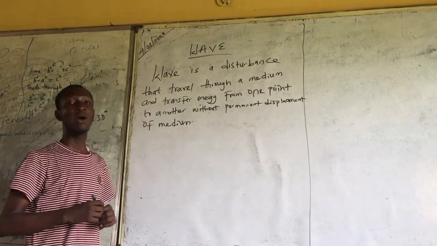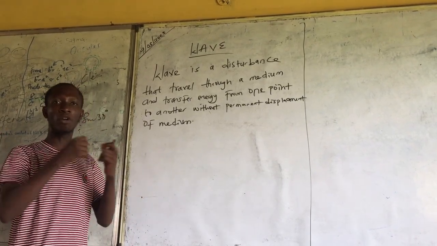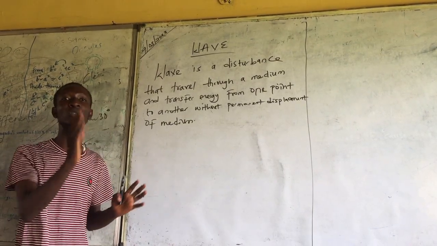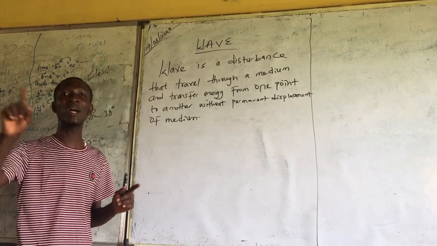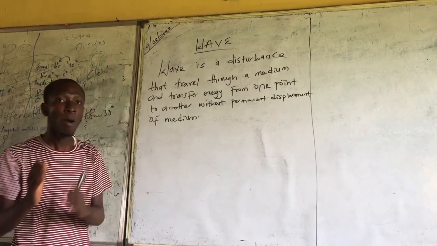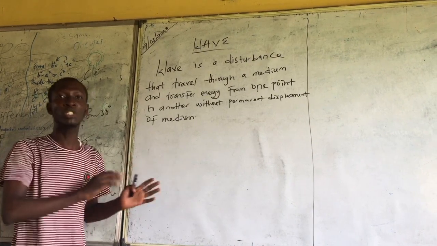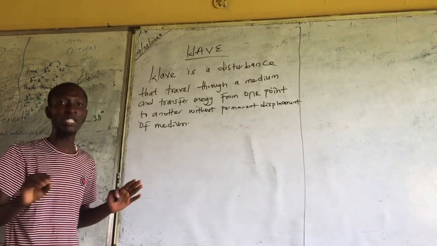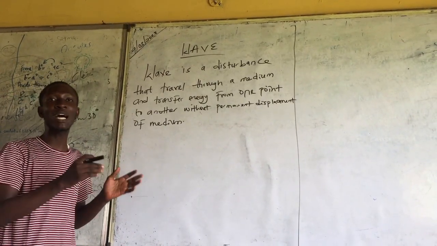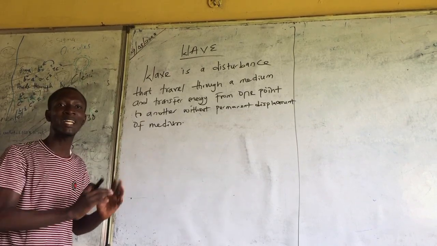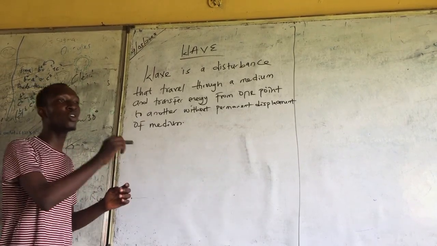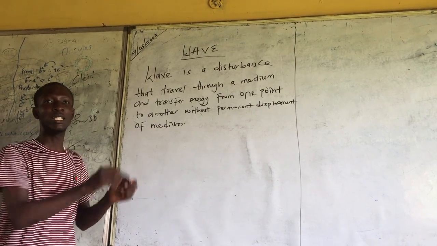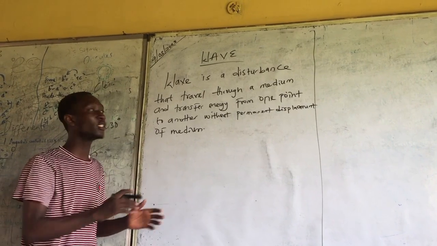What does this mean? When you have a rubber, like a rubber band, then you strike the rubber, you see that a disturbance will travel through that rubber. The up and down movement of that rubber is the disturbance to travel through the what? Rubber. But it won't what? It won't push the rubber away. So the rubber will still be in its what? Position. It will still remain there. That's why they say that wave travels through a medium but without permanent displacement of the medium. So the up and down movement due to the disturbance is the energy it transfers from one end to another.